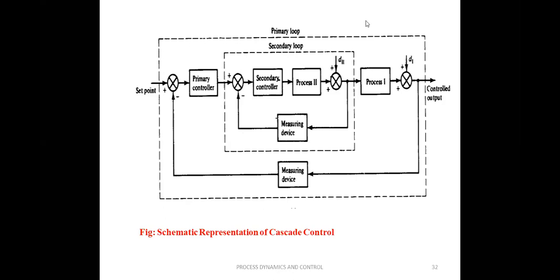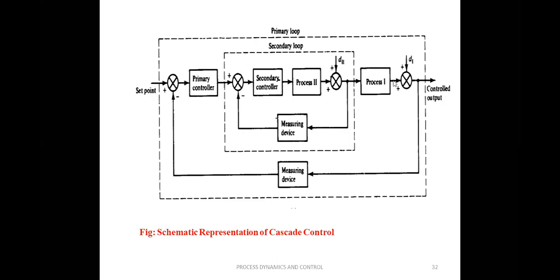One is the primary loop, which contains a primary controller and mainly process 1. But there is another loop inside, called the secondary loop, that involves the measurement of process 2, and that is compared with the output of the primary controller. Depending upon the deviation, the secondary controller will provide a signal such that the final control element provides the required changes in process 2.